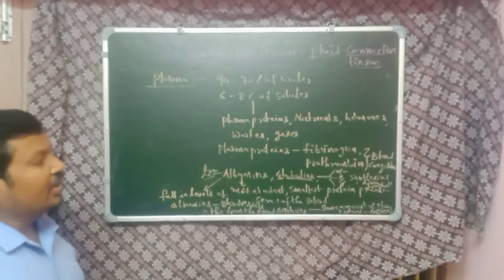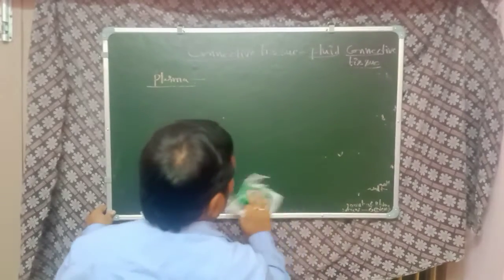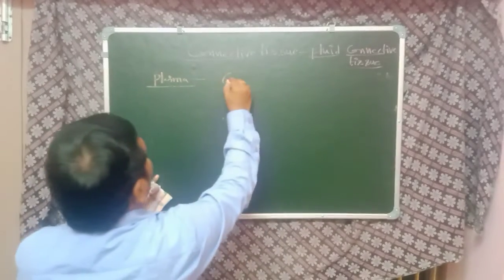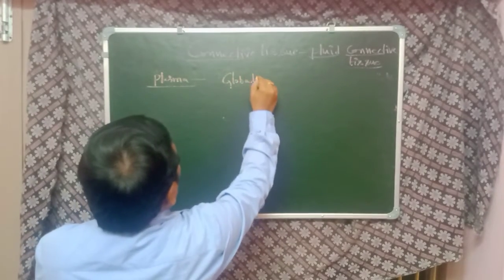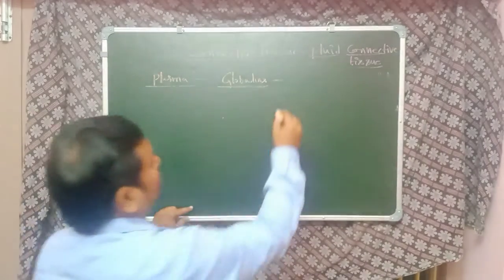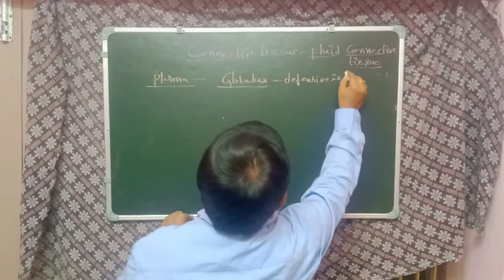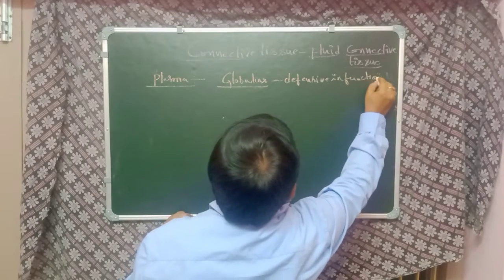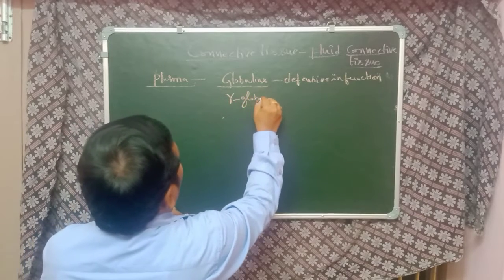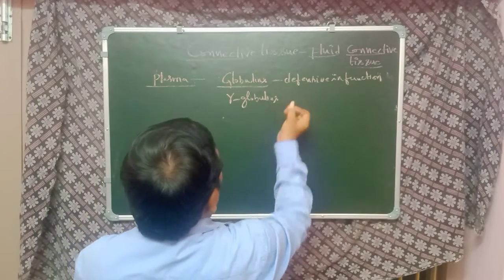Next, coming to the globulins. What is the major function of the globulins? The main function of the globulins is defensive. Mostly the gamma globulins are involved in defensive function.